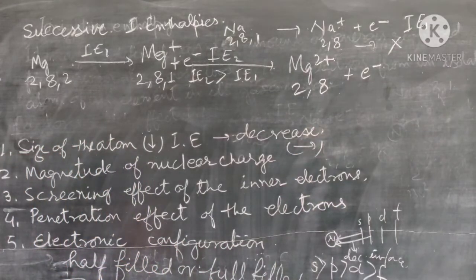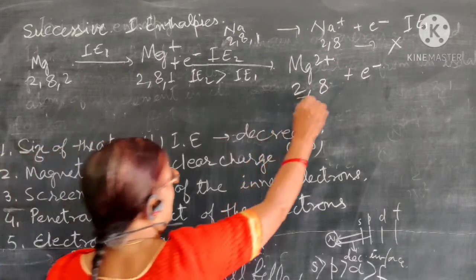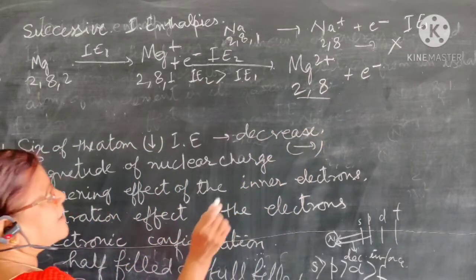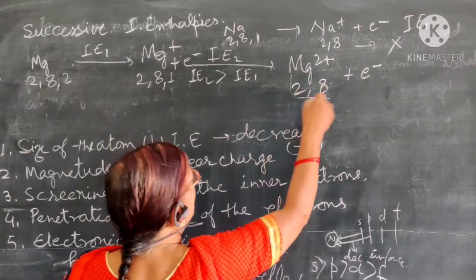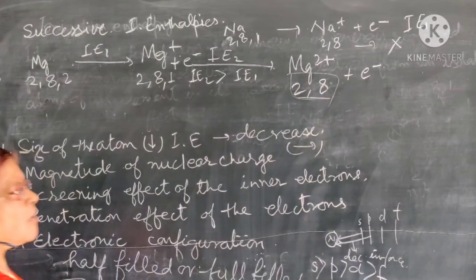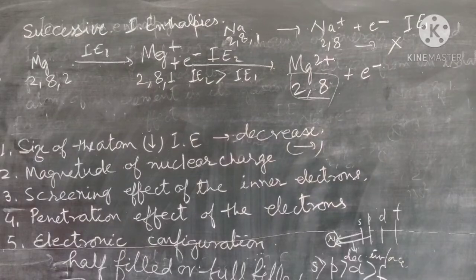Then magnesium is converted into the Mg 2+ ion. Now for the removal of a third electron, it again has the stable electronic configuration. We cannot remove the next electron from magnesium because of this stable electronic configuration. That's why magnesium shows only the +2 valence state, not more than 2.